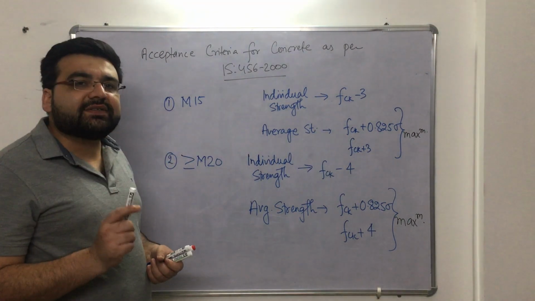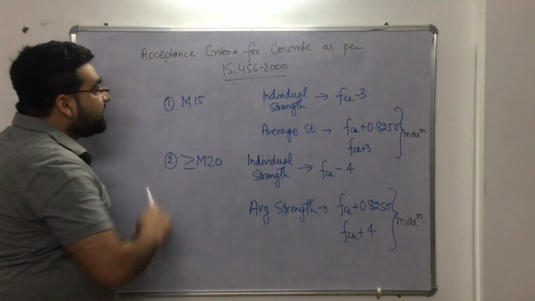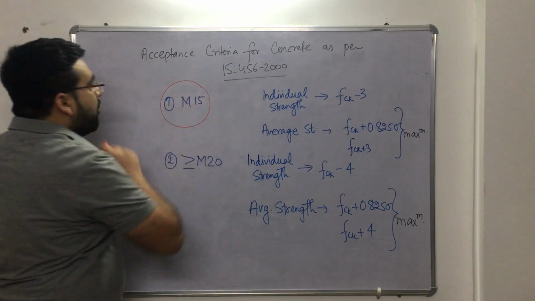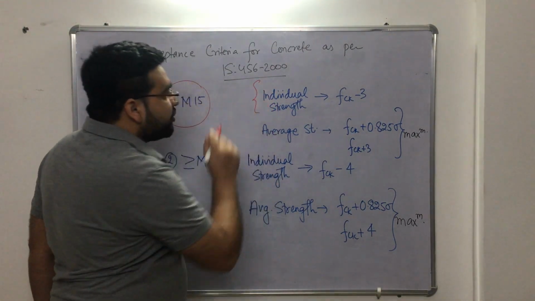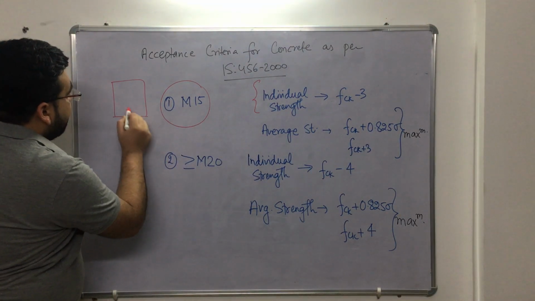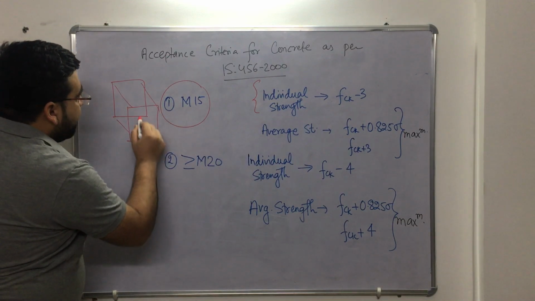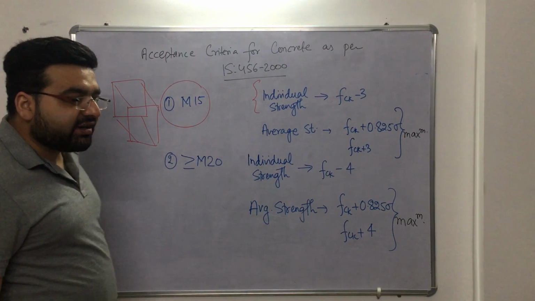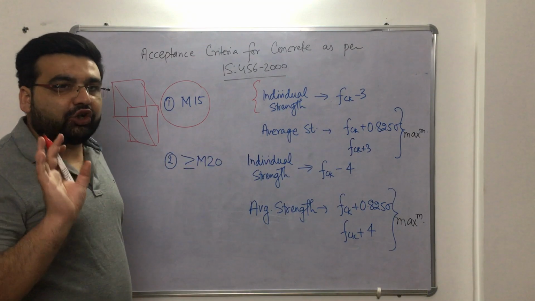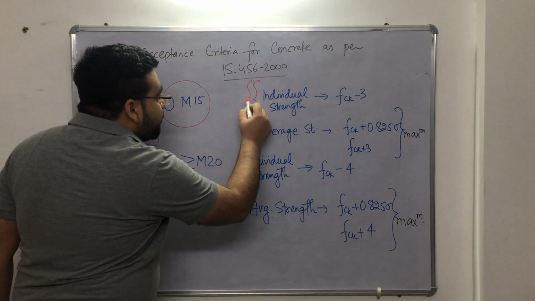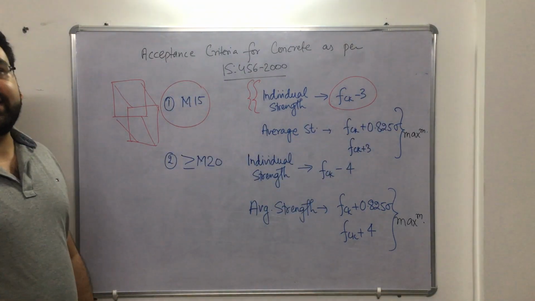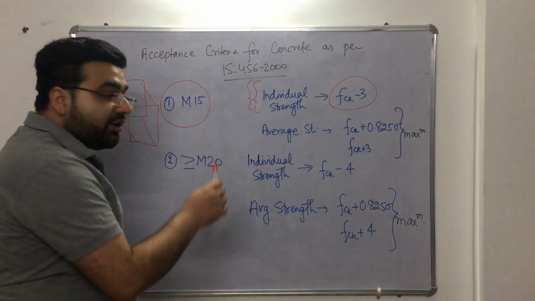Otherwise, you know that in IS 456 there are a lot of clauses, okay? So what does it say? It says that if the grade of concrete is M15, then the individual strength, individual means, I told you that whenever we are testing cubes, we have 150 into 150 into 150 mm cubes, right? So whenever we are testing the cubes in a universal testing machine, UTM or compression machine, then we get the individual strength of every cube. So the code says that the individual strength of every cube should not be smaller than fck minus 3. It should always be greater than fck minus 3, okay? Then only it is accepted.